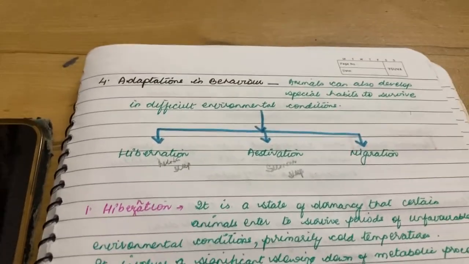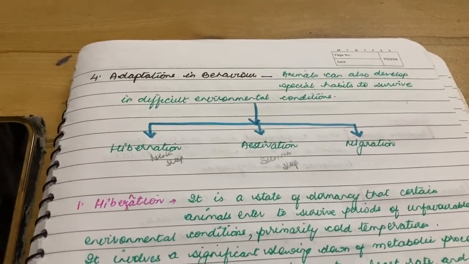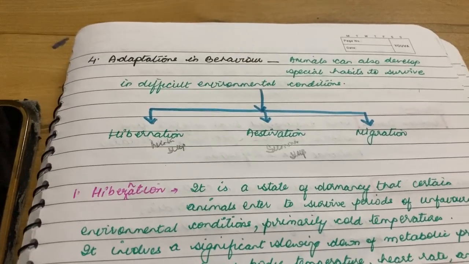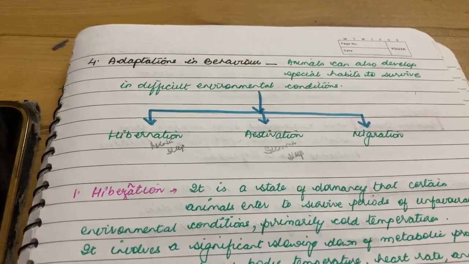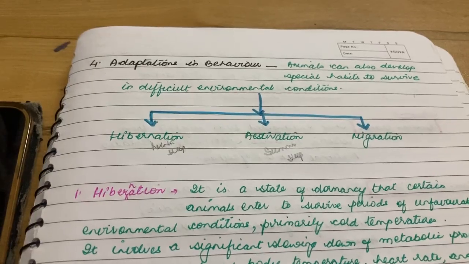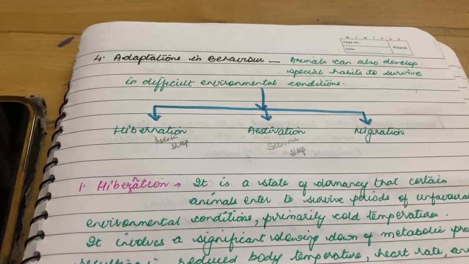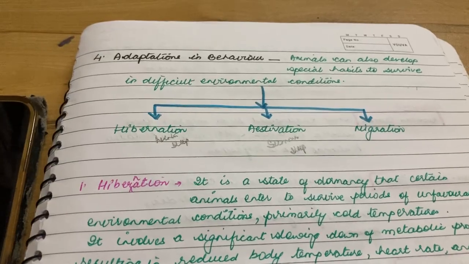So yesterday we had understood what is adaptation in behavior: animals develop special habits to survive in difficult environmental conditions.